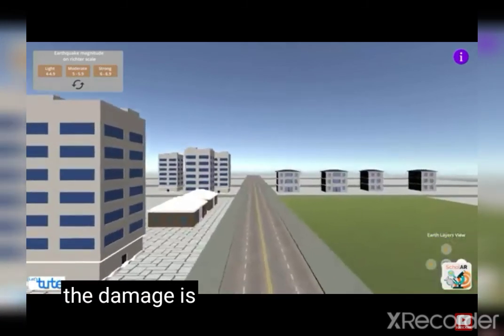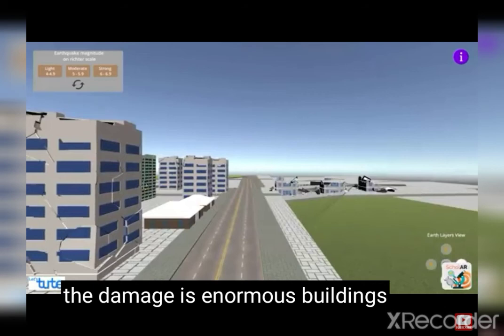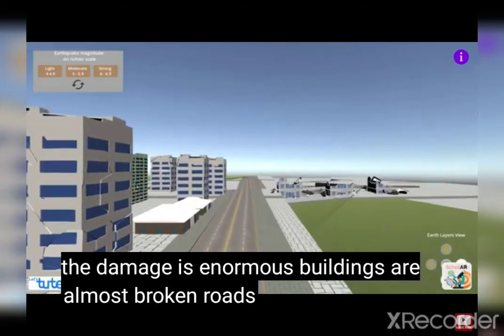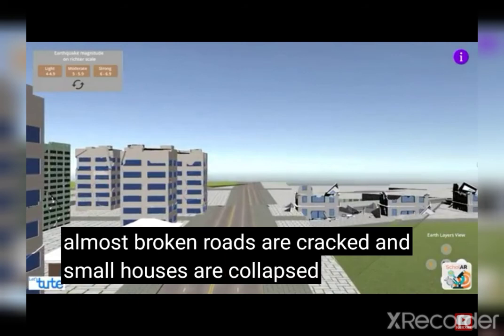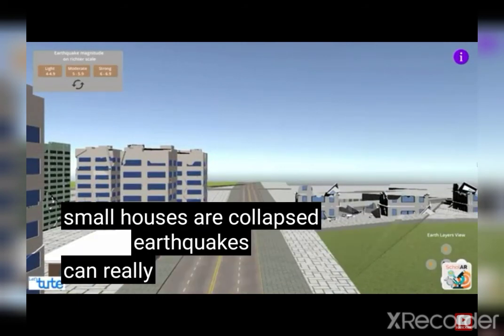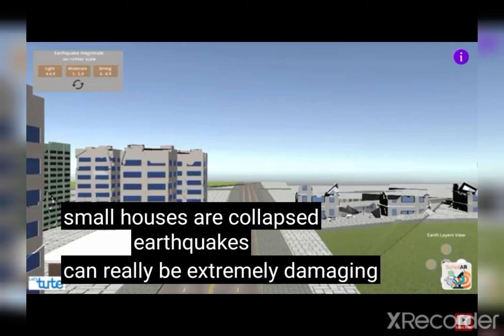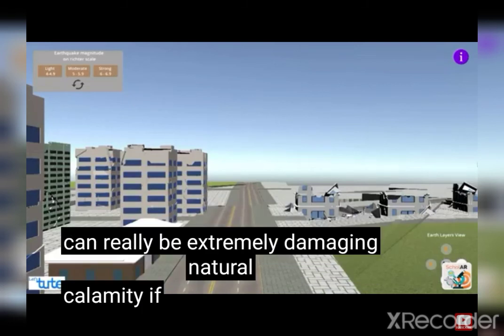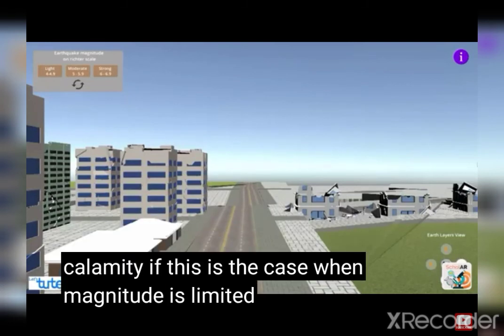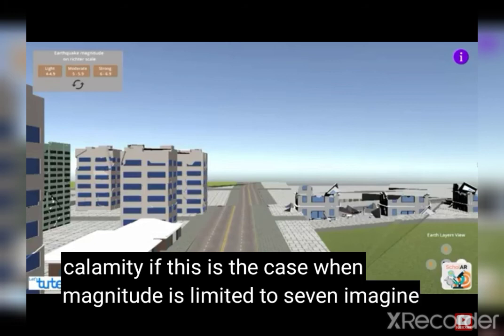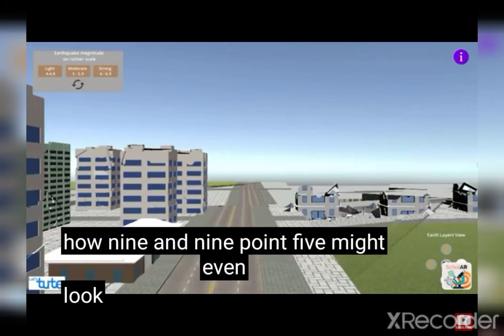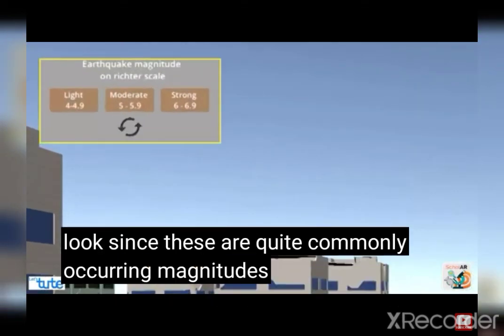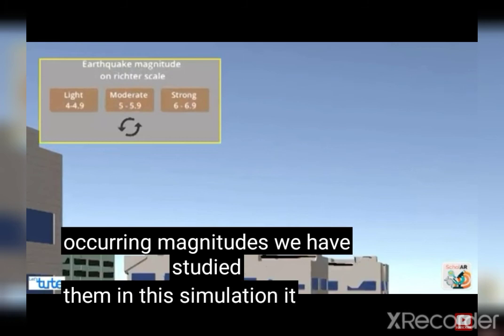The damage is enormous. Buildings are almost broken, roads are cracked, and small houses are collapsed. Earthquakes can really be extremely damaging natural calamity. If this is the case when magnitude is limited to 7, imagine how 9 and 9.5 might even look. Since these are quite commonly occurring magnitudes, we have studied them in this simulation.